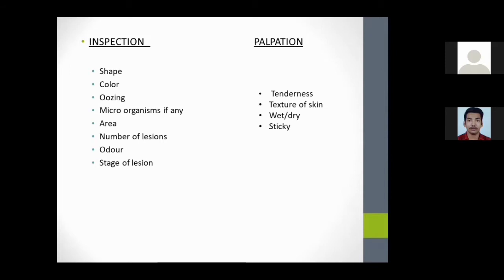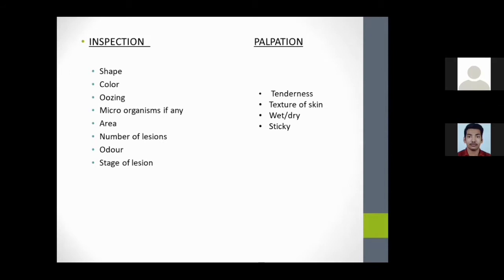Coming to inspection, we should consider the shape of the lesion, color of the lesion, whether there is oozing or not, whether any microorganisms are present or not, how much area it is distributed over, how many lesions are present, whether there is an order or not, and which stage the lesion is in.